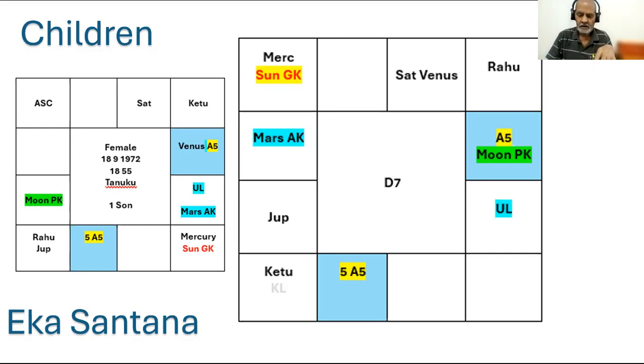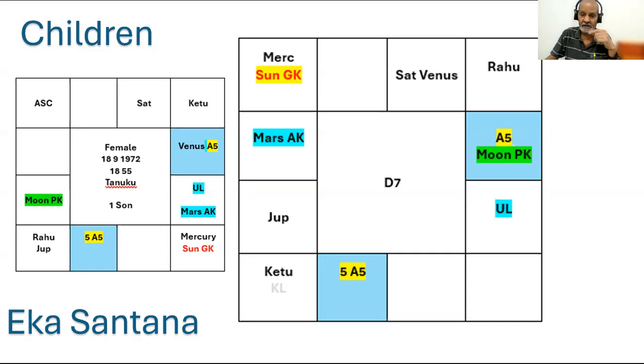Again, A5 is aspected by Venus. Venus is BK, Saturn AMK. See again, A5 is aspected by Venus. That is another good Raj Yoga. And A5 is aspected by Saturn. Saturn is AMK.